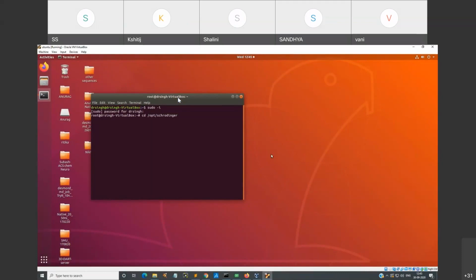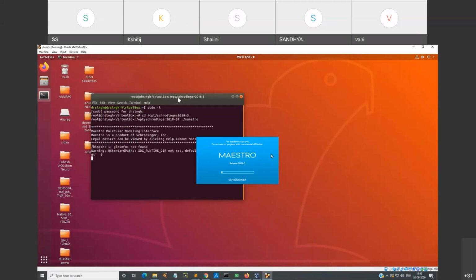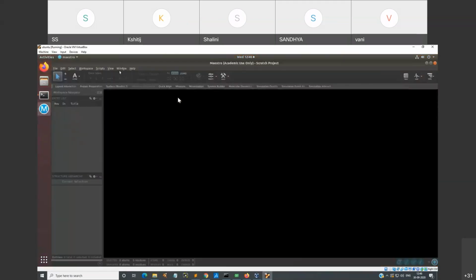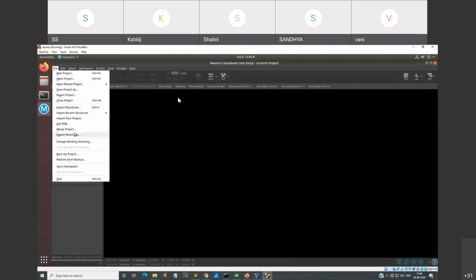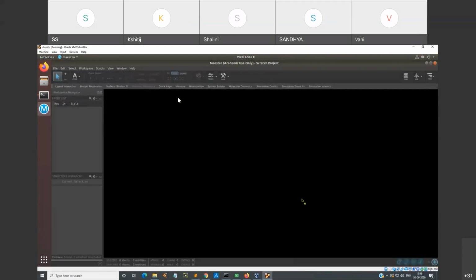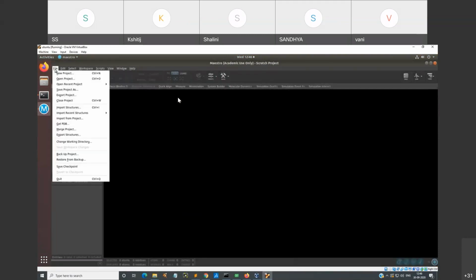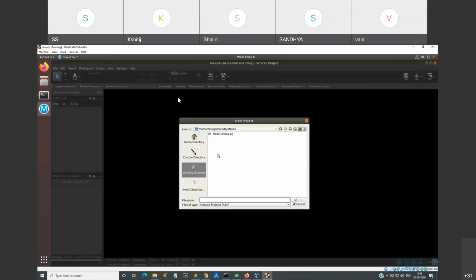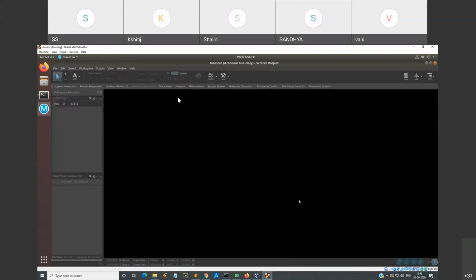It will launch the Desmond in your system, dot maestro. It's Java-based, so it will open the interface of your molecular modeling Maestro. Once it is there, you can open the project, change the working directory, go to the space wherein you have your biomolecule, and choose it to save that particular project on the desktop as a demo file.